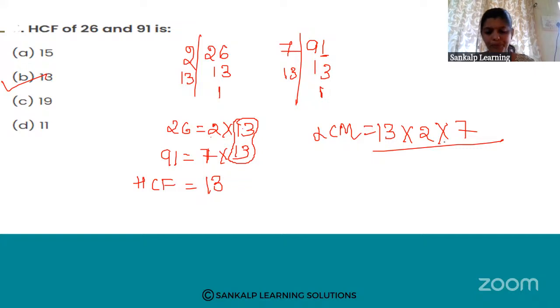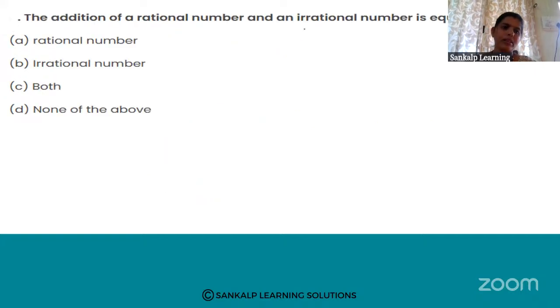Okay. Next, the addition of a rational number and an irrational number is equal to. See, observe carefully. The addition of a rational number and an irrational number is equal to a rational number, or an irrational number, or both, or none of the above. Which option is right here?